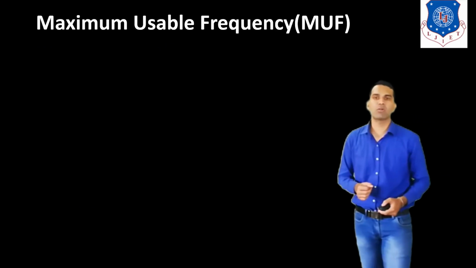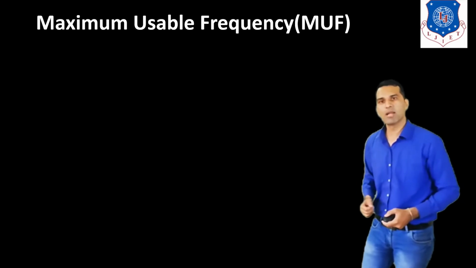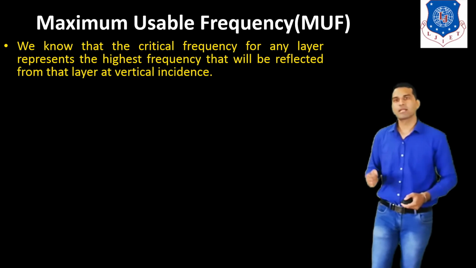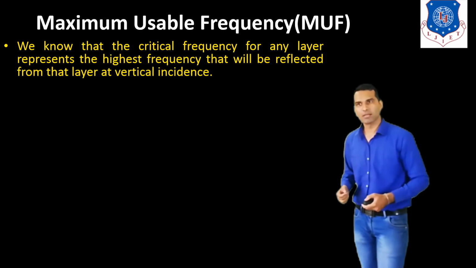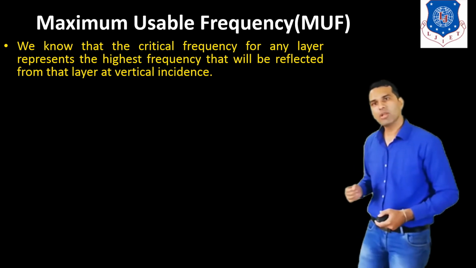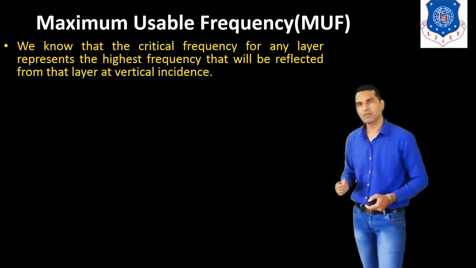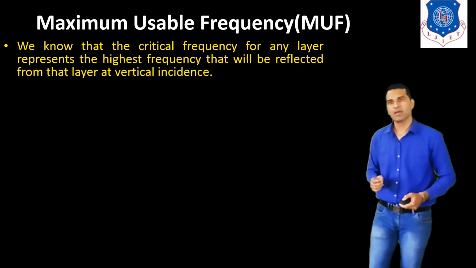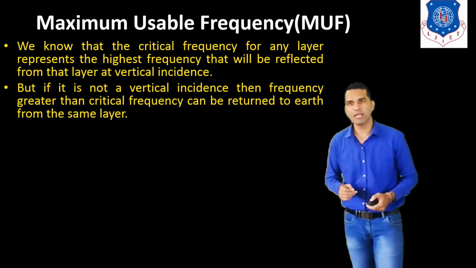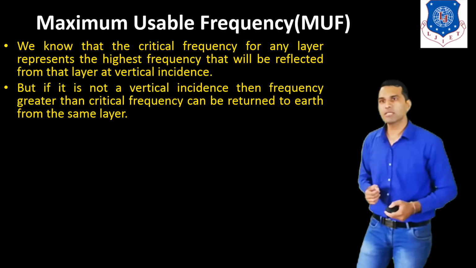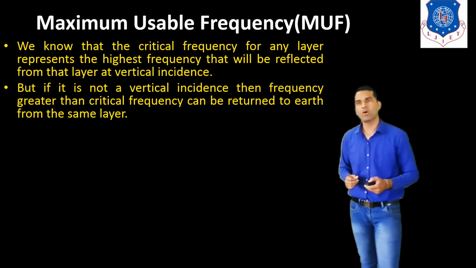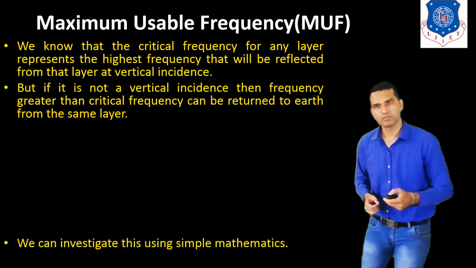Now we discuss the second topic, the maximum usable frequency, that is MUF. We know that the critical frequency for any layer represents the highest frequency that will be reflected from that layer at vertical incidence. But if it is not vertical incidence, then a frequency greater than the critical frequency can be returned to Earth from the same layer.